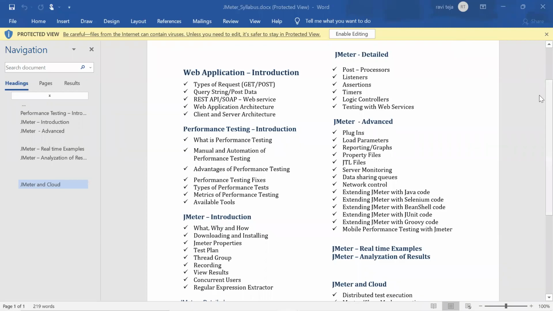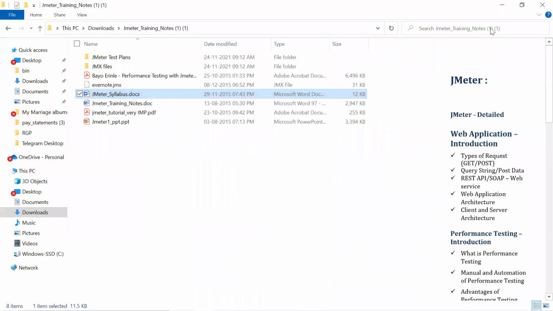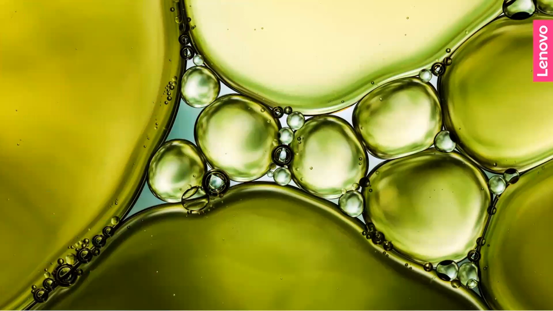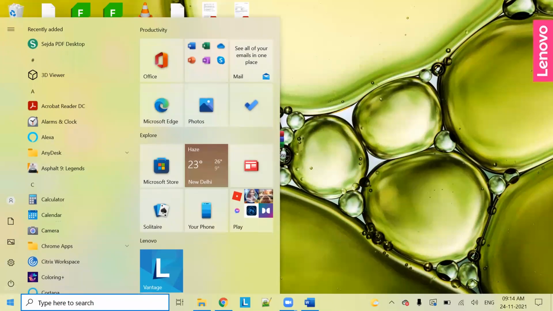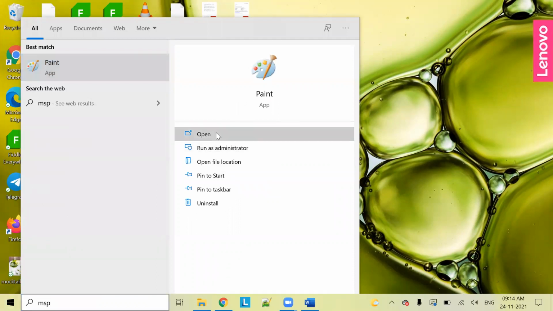Okay, getting started, right? So before going to performance testing, or before going to a tool, first we need to understand what a web application is. Okay.